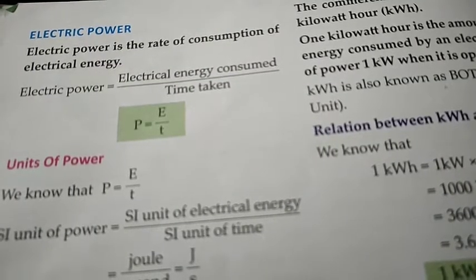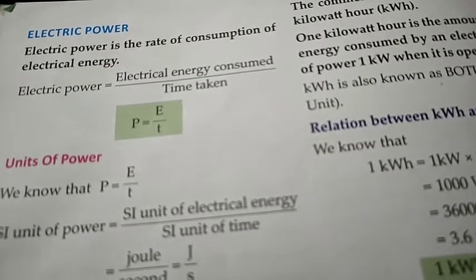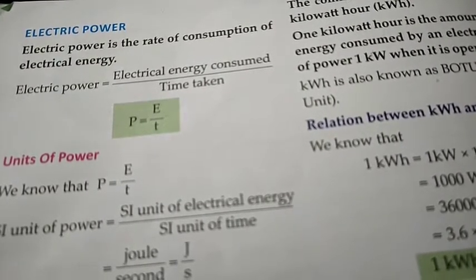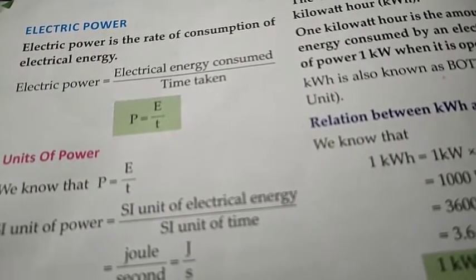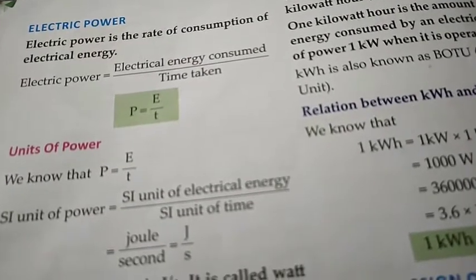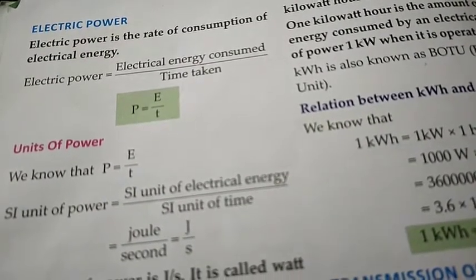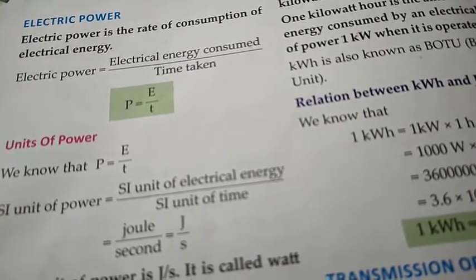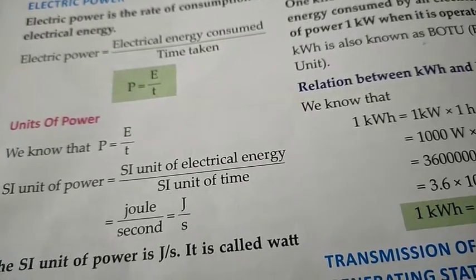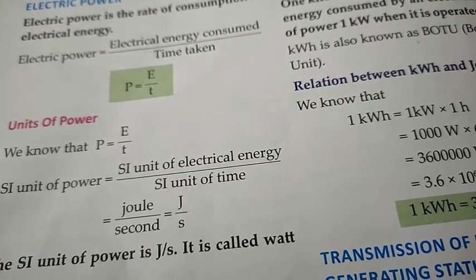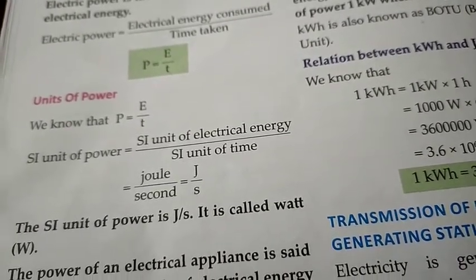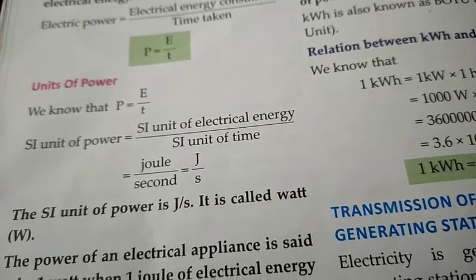Now what is electric power? Electric power is the rate of consumption of electrical energy, or electric power equals electrical energy consumed upon time taken. P stands for electric power, so P equals E upon t. Now what are the units of power? SI unit of power equals SI unit of electrical energy upon SI unit of time. SI unit of electrical energy is joule and SI unit of time is second, so joule upon second. SI unit of power is joule per second, also called watt, that is W.